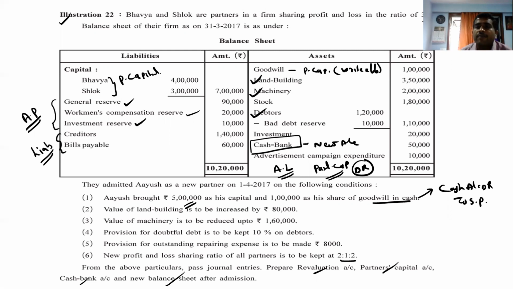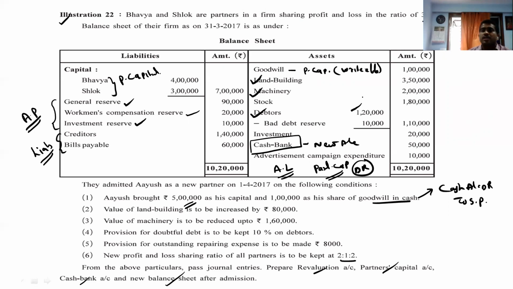Bad debt we have to keep 10%. So 1,20,000, 10% comes to 12,000. Already 10,000 is given. So plus 2,000. Provision for outstanding repairing expense is to be made, 8,000. So it's an expense for us. Revaluation debit and balance sheet liability. The new profit and loss ratio of all the partners is to be kept at 2:1:2. So from this we calculate the sacrifice ratio.